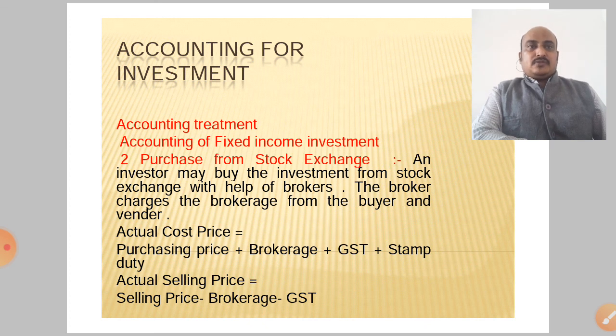How to calculate the cost of the investment? Actual cost price in the case of purchase is purchase price plus brokerage plus GST plus stamp duty. In the case of selling, it is the selling price minus brokerage minus GST. GST is applicable on both purchase and selling, at the rate of 18%.